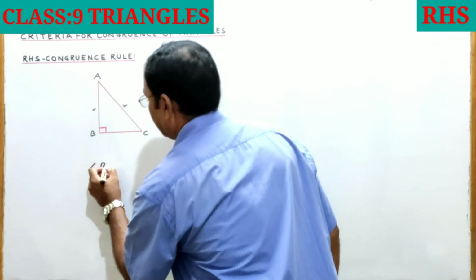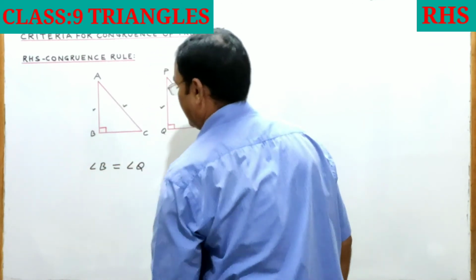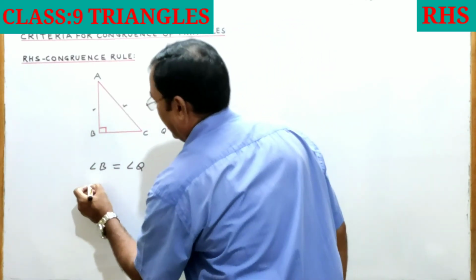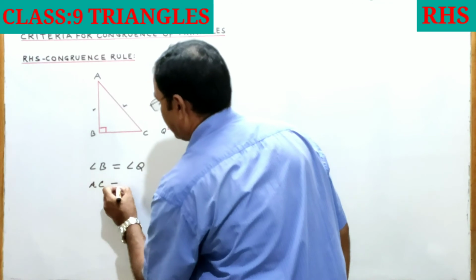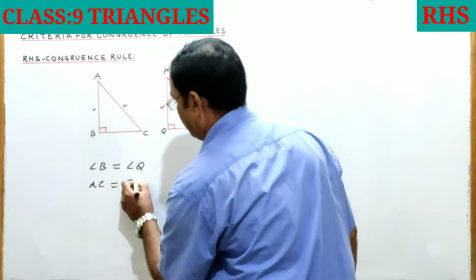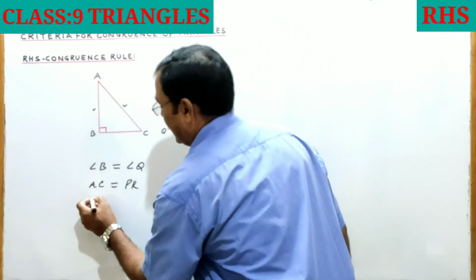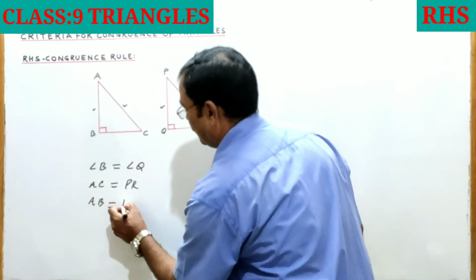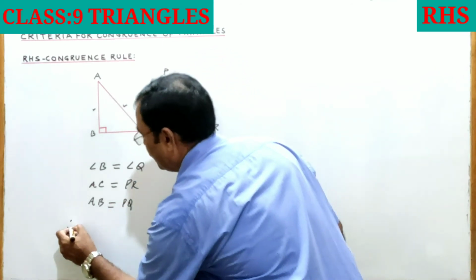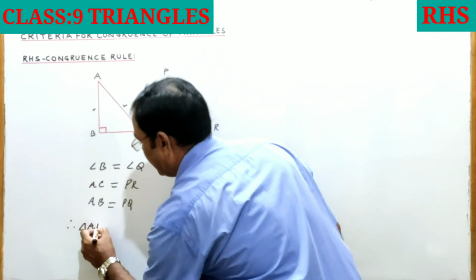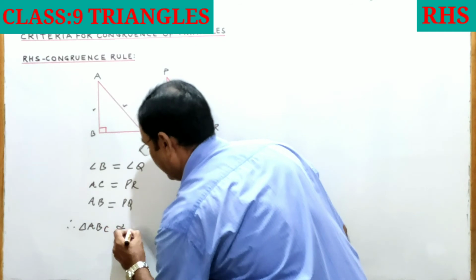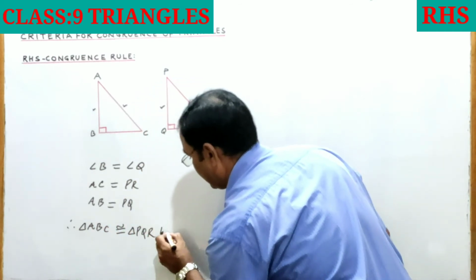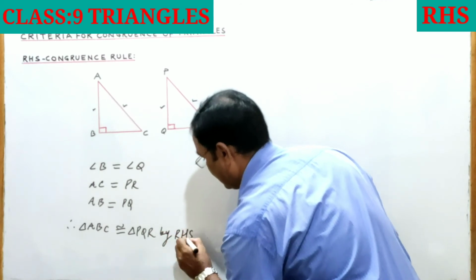Angle B is equal to angle Q, both are 90 degrees. Hypotenuse AC is equal to hypotenuse PR. Side AB is equal to side PQ. So therefore triangle ABC is congruent to triangle PQR by the RHS congruence rule.